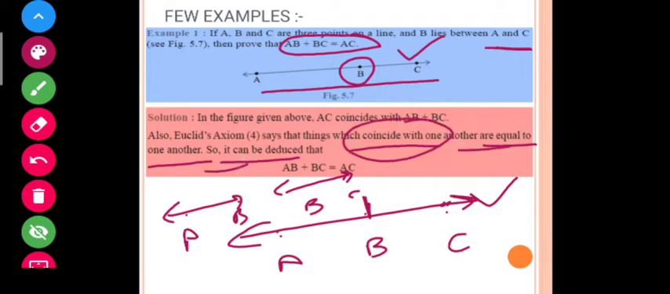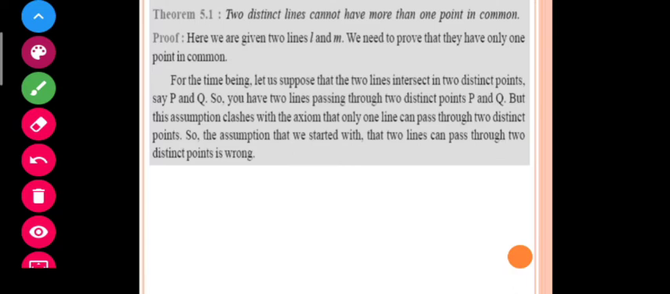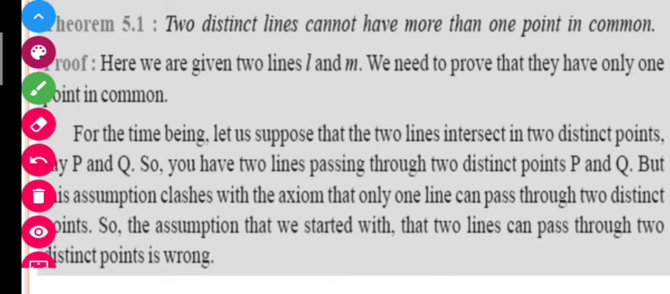Students, you have to remember that in this chapter you have to prove all these questions with the help of axioms and postulates that you have done before in this chapter only. Okay, so let us move to a theorem here. A theorem says that two distinct lines cannot have more than one point in common. This is theorem 5.1 in this chapter.